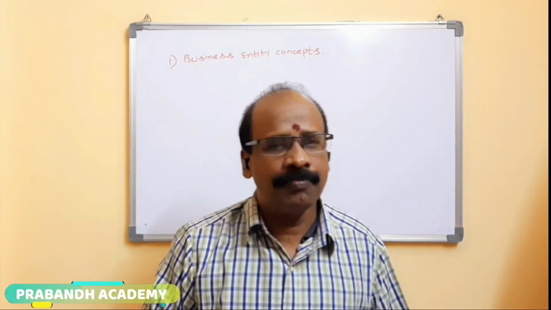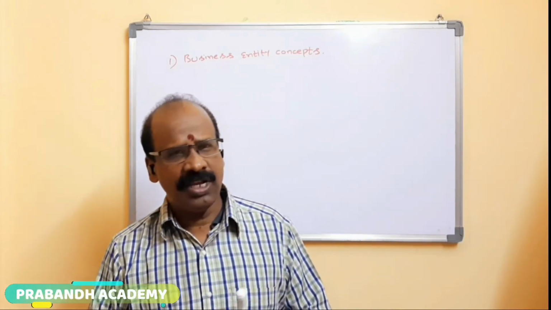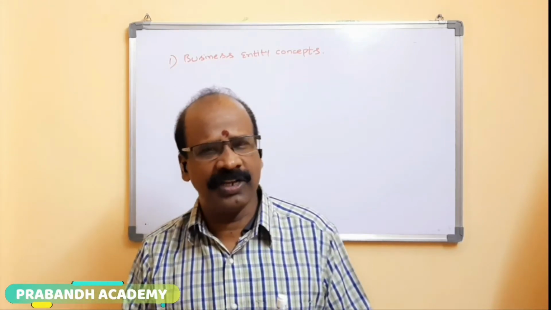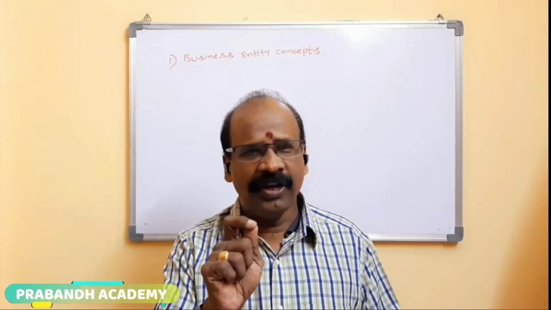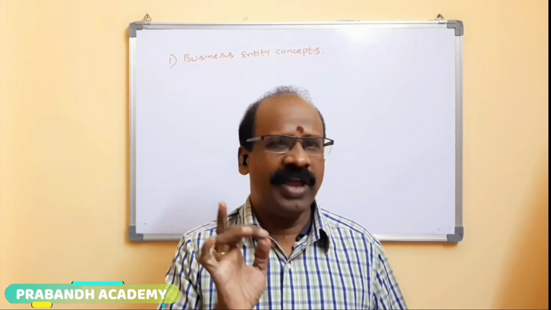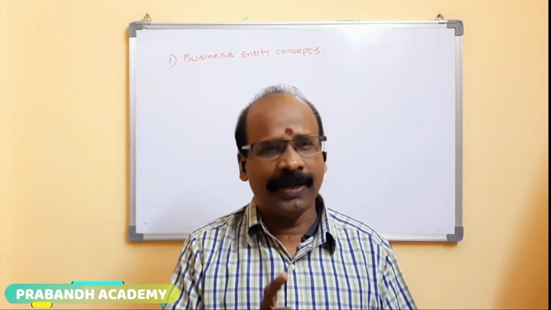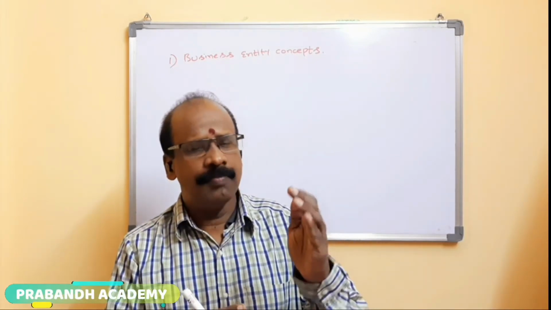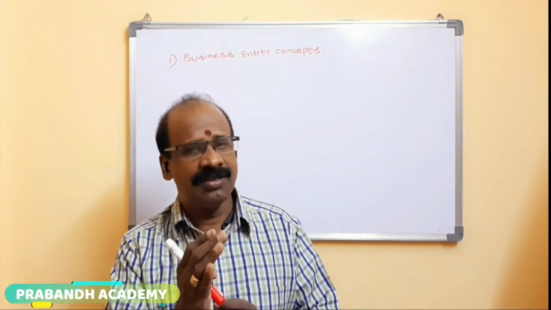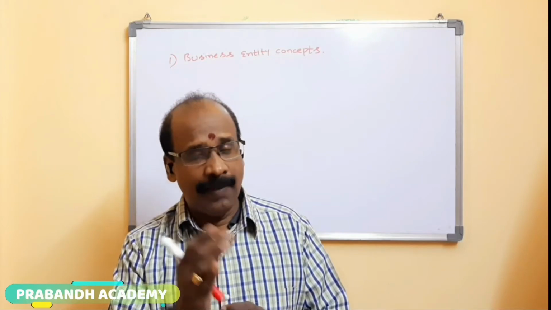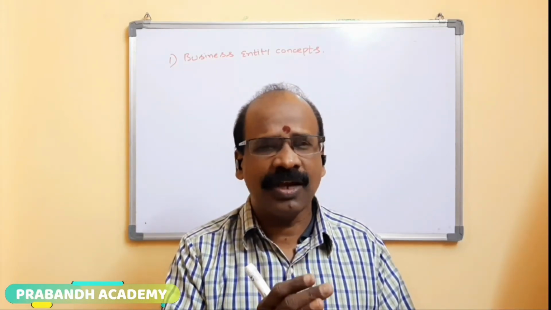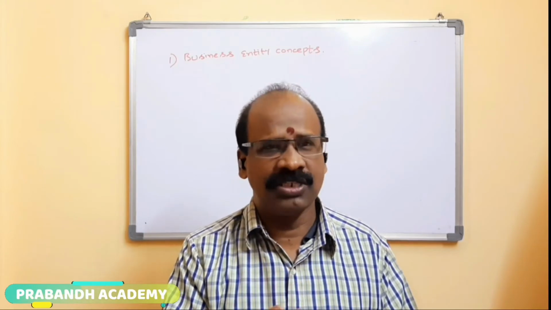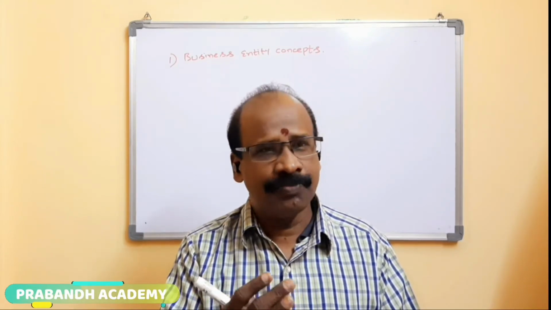Just to take an example, net profit. Actually, net profit is the profit for the company, but we add the net profit to the capital. That is, capital plus net profit is a liability of the company. So who are the owners of the company? Generally, equity shareholders are the owners of the company.